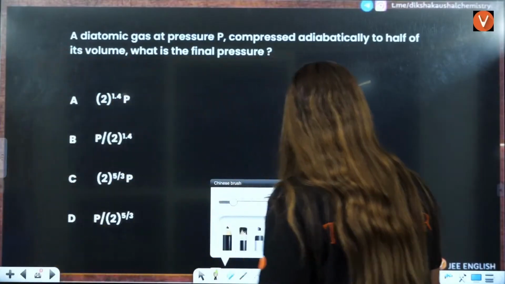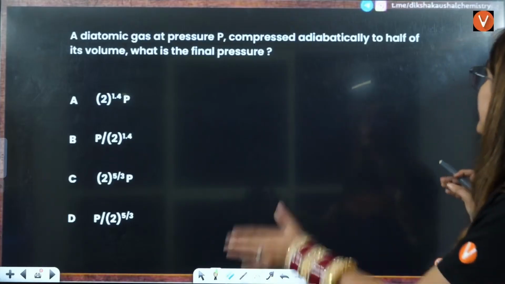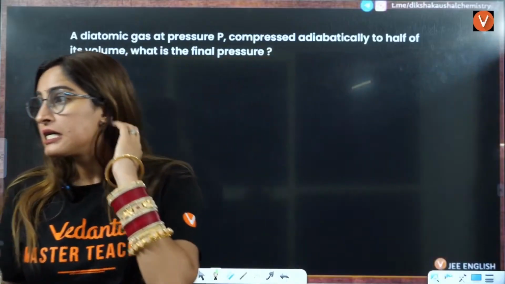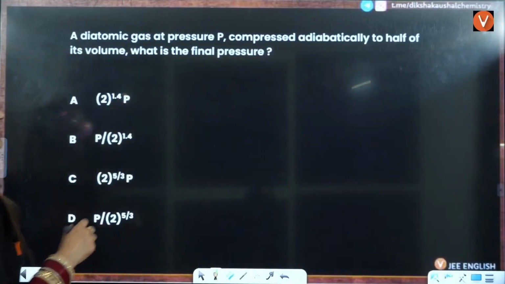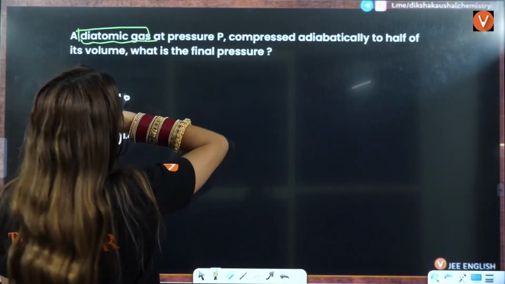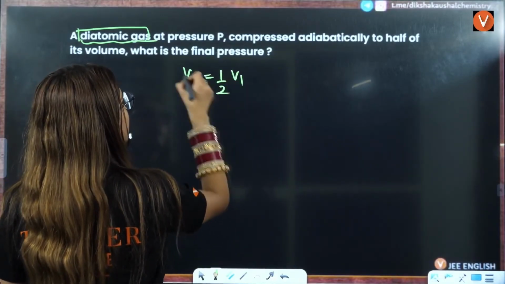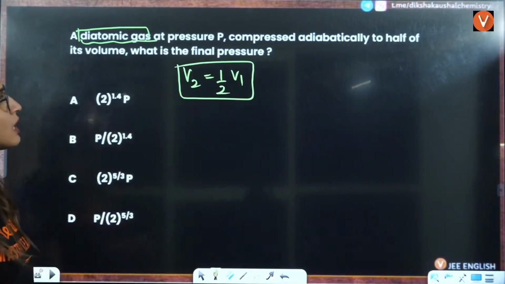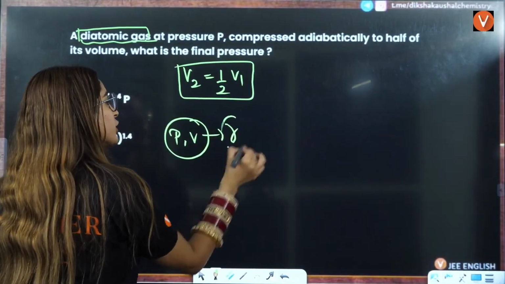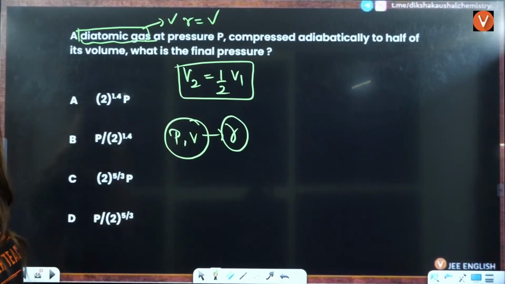Next question is, a diatomic gas at pressure P is compressed adiabatically to half of its volume. Now here you will use the adiabatic relation. Compressed adiabatically to half of its volume means V2 is equal to half of V1. That is given to you. They are asking you to find the relation between P and V in terms of gamma, because a diatomic gas is given to you. You already know the gamma value for a diatomic gas.